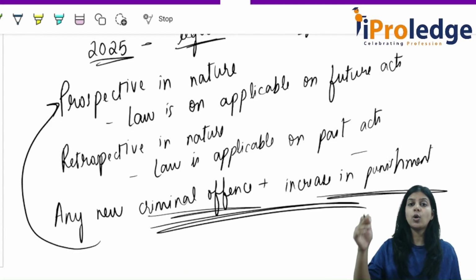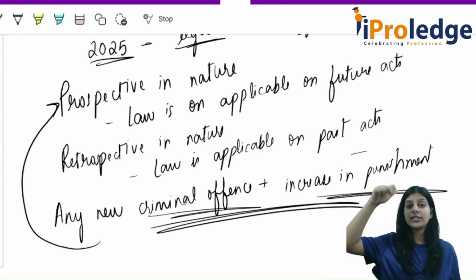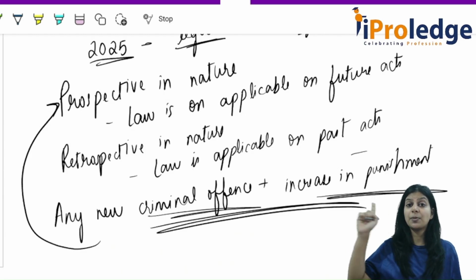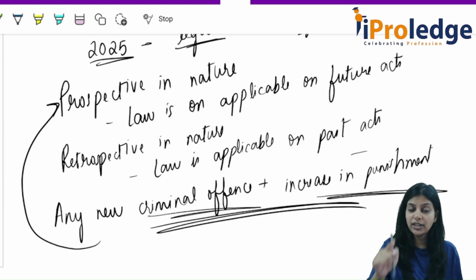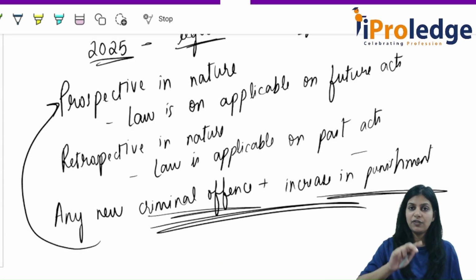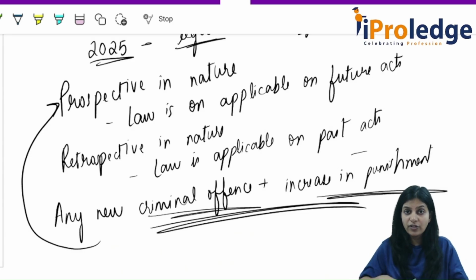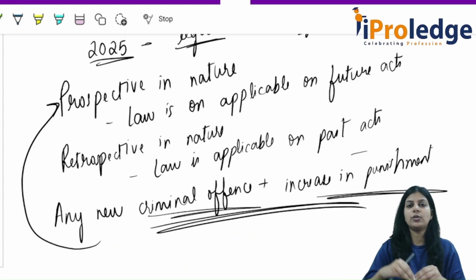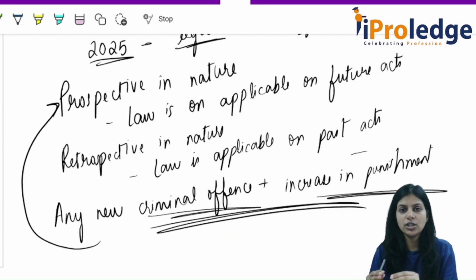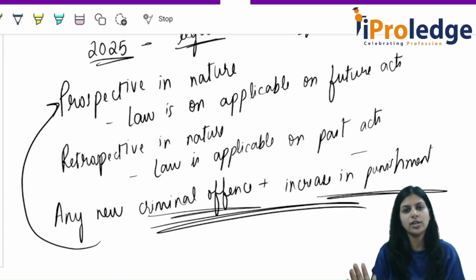You cannot say, no, we will only consider the past procedure, because at that time when I committed the act, this was the procedure, and the new procedure is not applicable to me. No, we cannot say that. Article 21 is applicable on substantive law. If there is an increase in punishment, then yes, apply Article 21. If an act is now an offense or not, yes, apply it, but not on procedural law. If there is any procedural change, you have to follow that procedural change.